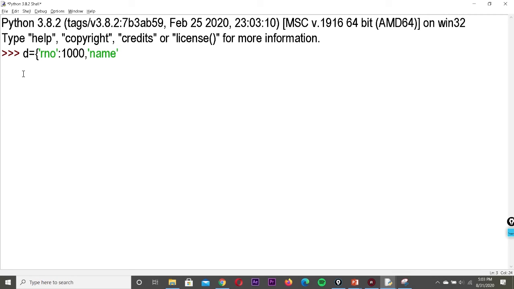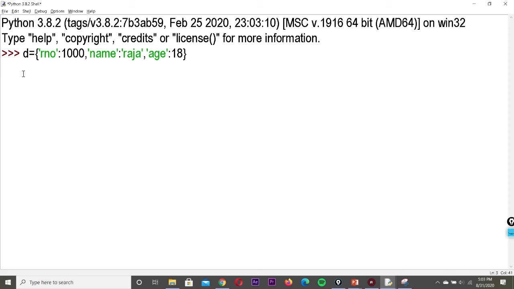Name is also a string, so enclose within single quotes, then colon, give the value Raja. Next I'm going to give age, colon, age is an integer, so I'm writing 18. Now close curly braces.